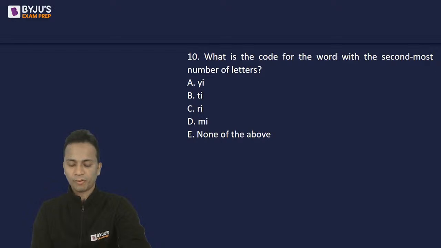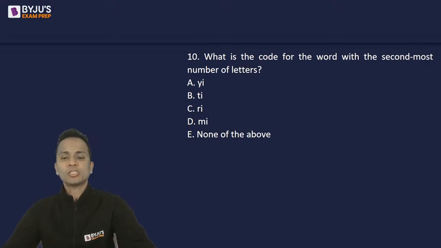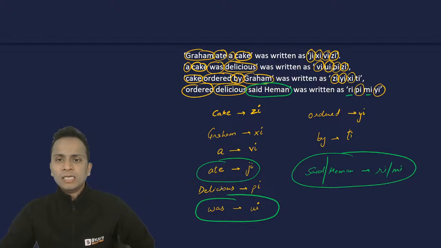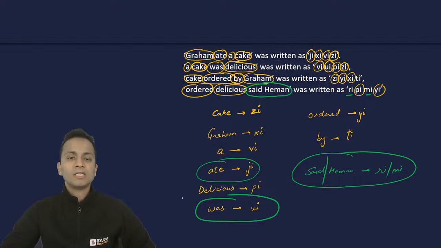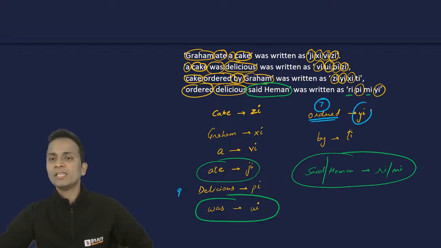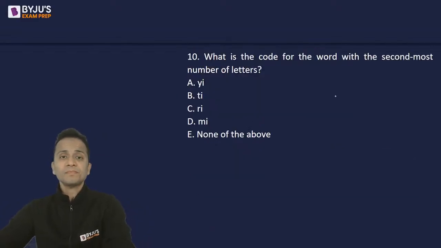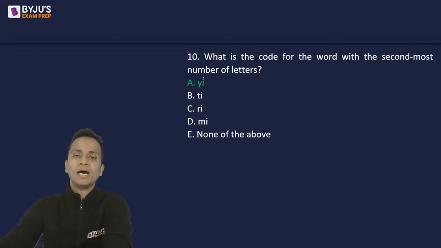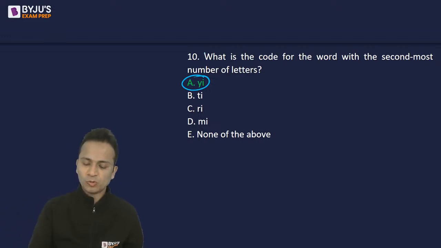All right. The second most number of letters. Now I can see some big words: delicious, ordered, Graham. Now delicious, how many alphabets does it have? So delicious has 9 alphabets. Ordered has 1, 2, 3, 4, 5, 6, 7 alphabets, and Graham has 6. So the second most number of letters are in ordered, and it is coded as YI. So they are talking about ordered, and ordered is coded as YI. So yes, it is absolutely correct.